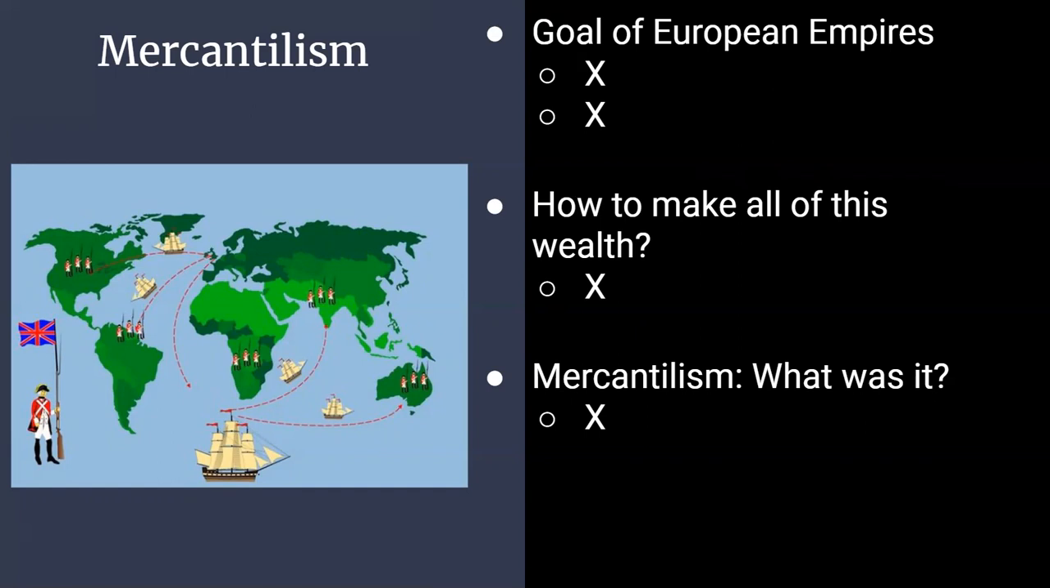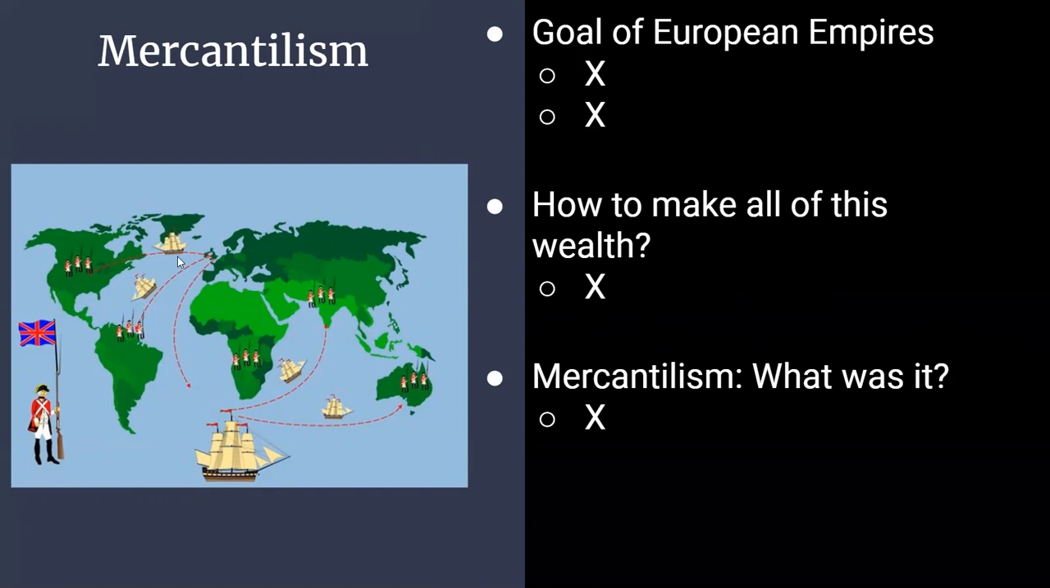So we start off with the goal of these European empires. There were two main goals of the European empires during that time. First thing, they wanted to increase their trade. So they want to increase the amount of things that they traded. And in doing so, it would lead to our second goal, and that was to grow their wealth. So they wanted to increase their trade, and in doing so, it would grow their wealth.